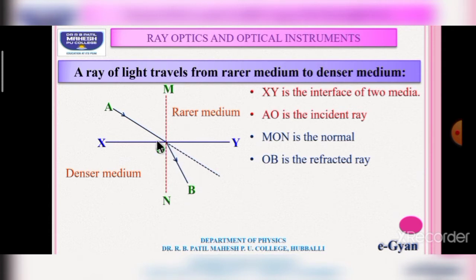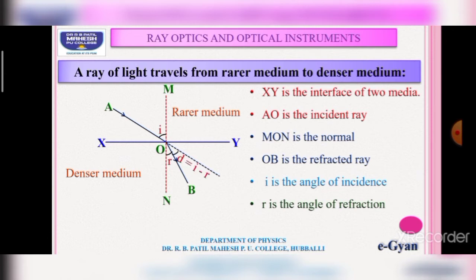Hence, by this we come to know that when a ray of light travels from a rarer medium to a denser medium, it bends towards the normal. The angle between the incident ray and the normal is the angle of incidence, and the angle between the refracted ray and the normal is the angle of refraction, and the angle between the refracted ray and the initial direction of the incident ray is the angle of deviation, and it is given by d equal to i minus r.